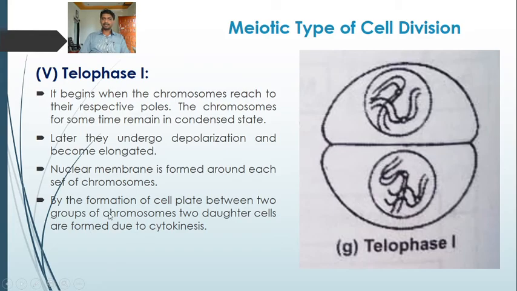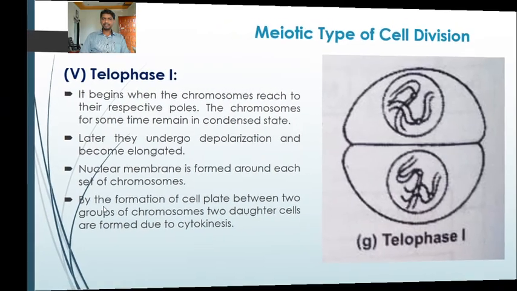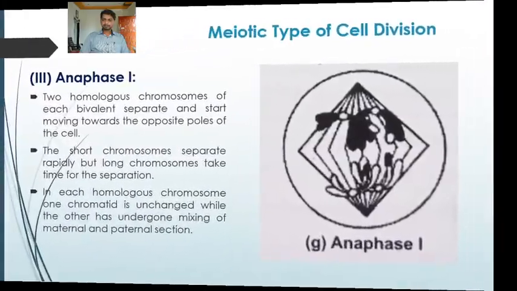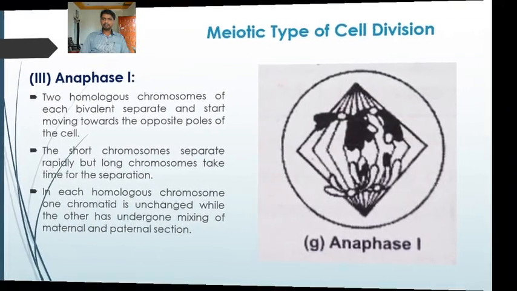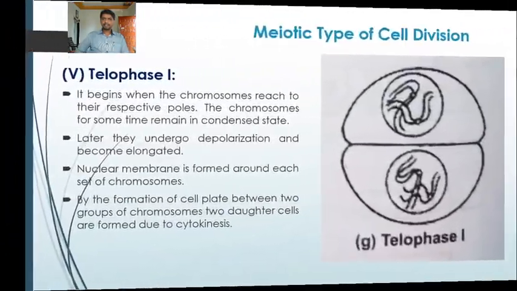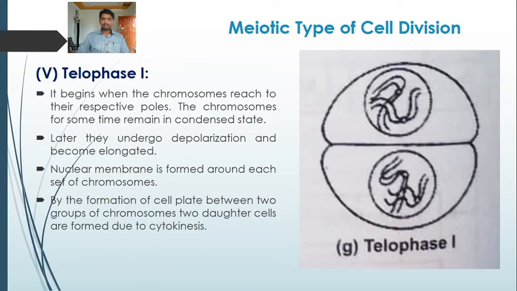This nuclear membrane disappeared in the previous phases, whereas in the telophase the nuclear membrane is formed around each set of chromosomes by the formation of the cell plate between the two groups of chromosomes.